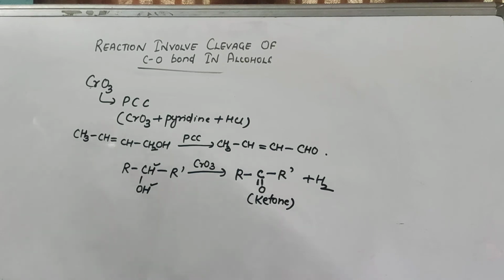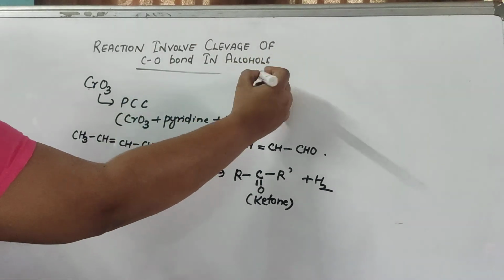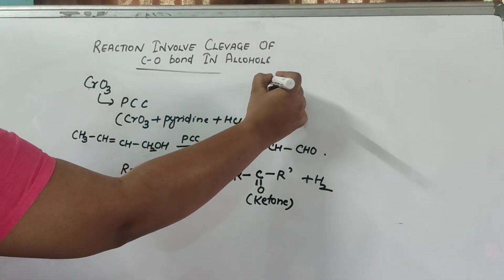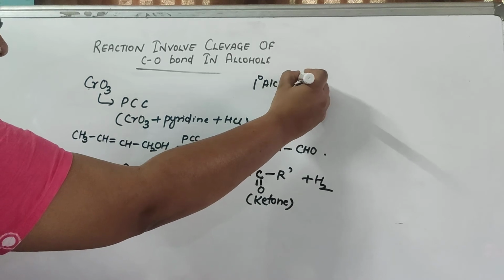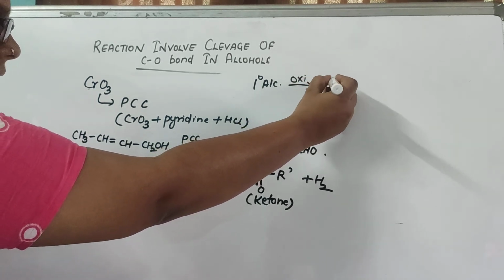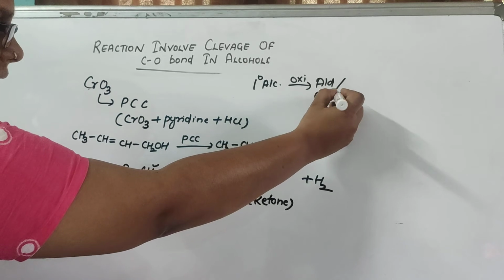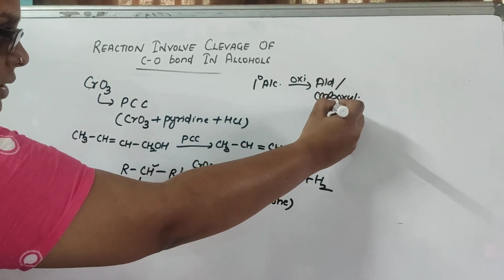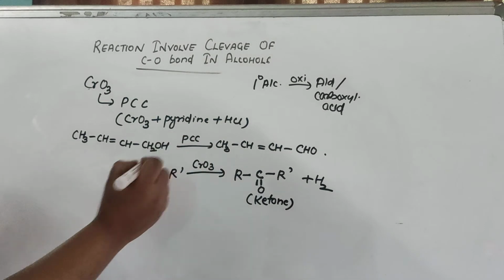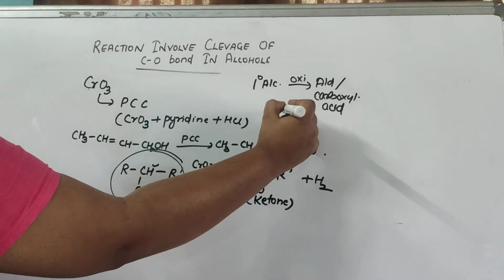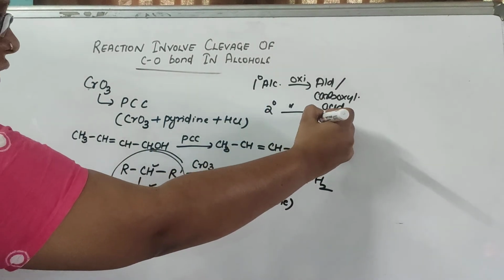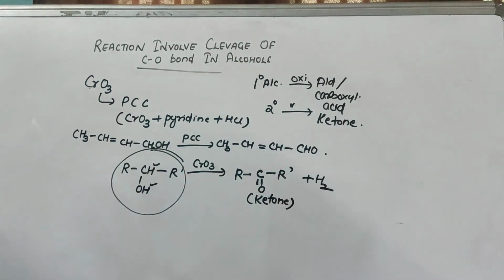Okay, so keep it in mind. With the primary alcohols, you will get aldehyde or carboxylic acid. With the primary alcohol, we have seen this reaction before. When you do the oxidation, you will get what? Aldehydes, or you will get a carboxylic acid. On the other hand, when you oxidize a secondary alcohol, you will get what? You will get a ketone. Now we will see about the tertiary alcohol.